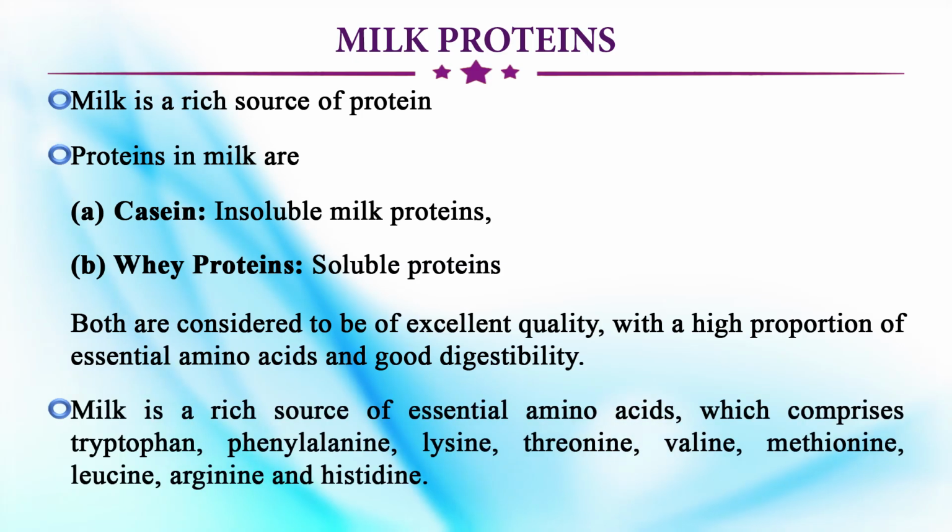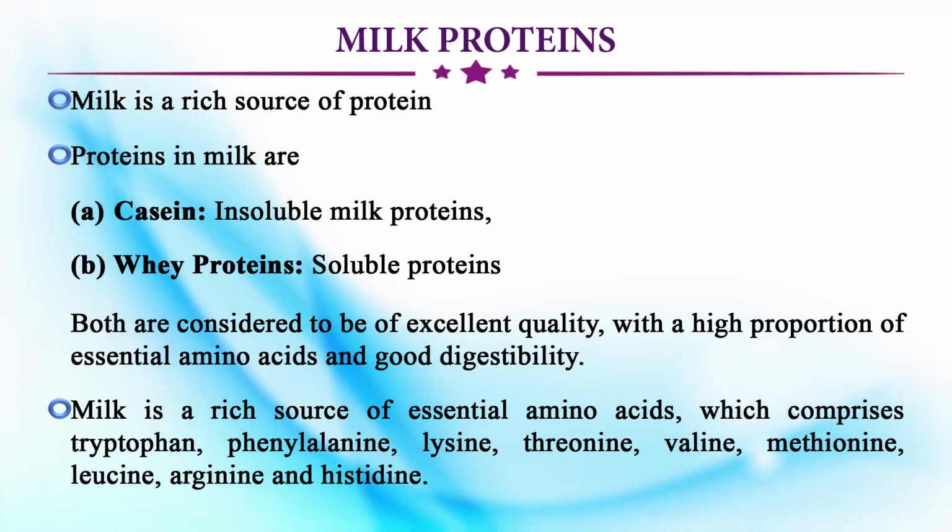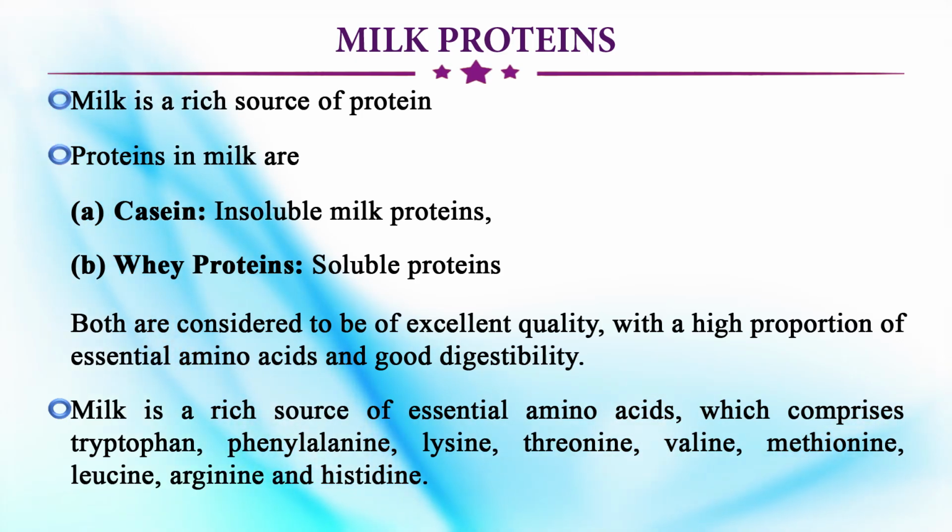The essential amino acids comprise tryptophan, phenylalanine, lysine, threonine, valine, methionine, leucine, arginine, and histidine. As we know, we need 20 amino acids. These 9 are essential, and a good quantity is present in the milk.